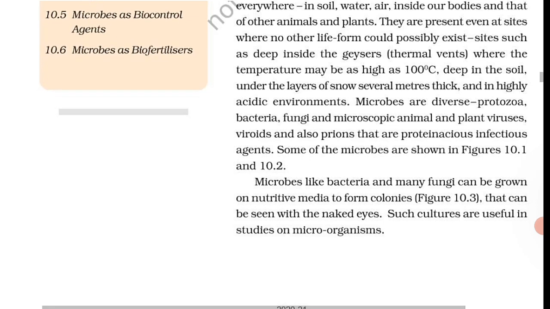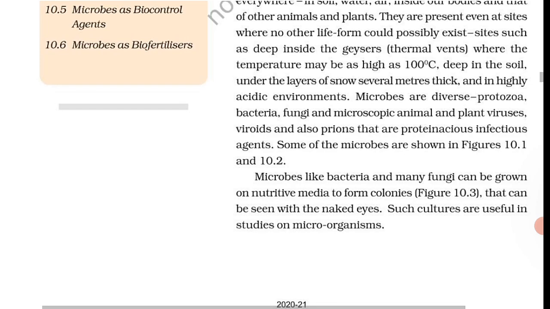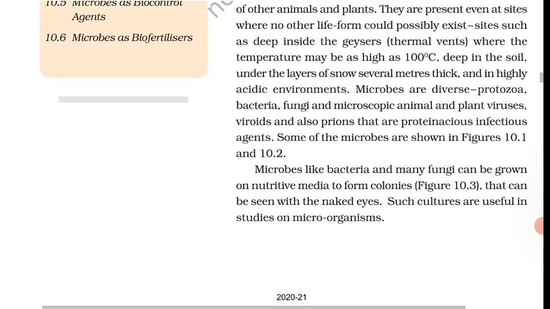Microbes like bacteria and many fungi can be grown on nutritive media to form colonies that can be seen with naked eyes. Such cultures are useful in the study of microorganisms.